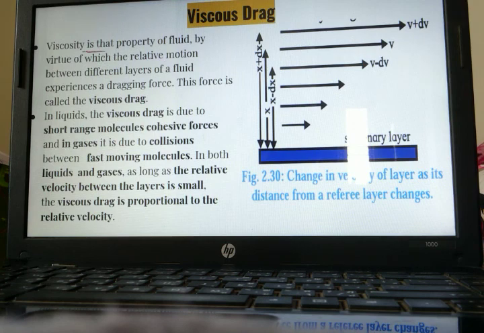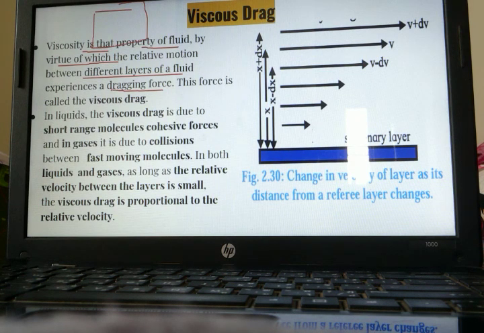Now what is viscosity? Viscosity is the property of the fluid by virtue of which the relative motion between different layers of the fluid experiences a dragging force. See over here, try to understand this diagram. This is at the edge. As we are moving from here to here, you can see the topmost layer. Previously we were considering this bank, we were considering the cross section. Now we are considering from the bottommost layer to the topmost layer.